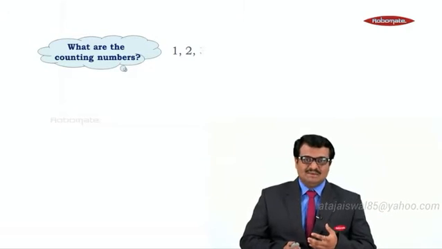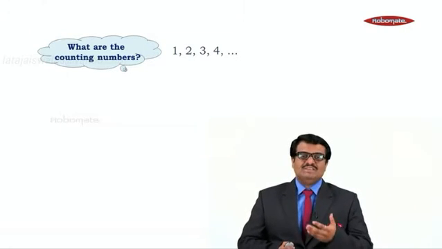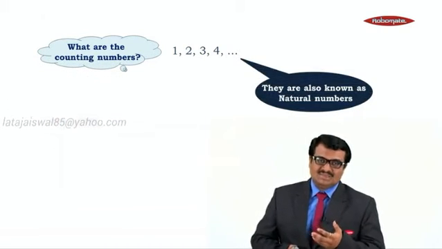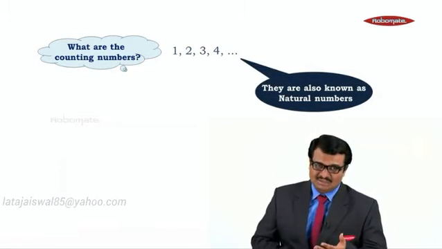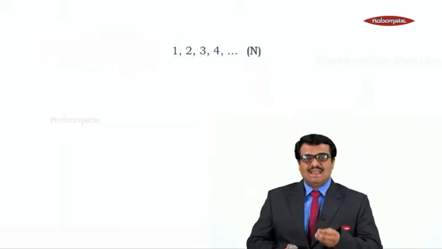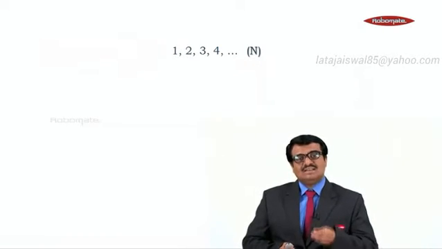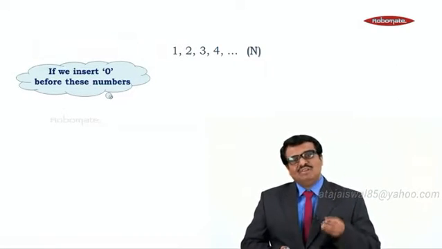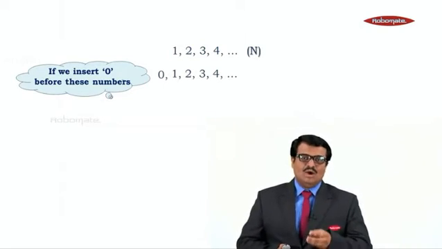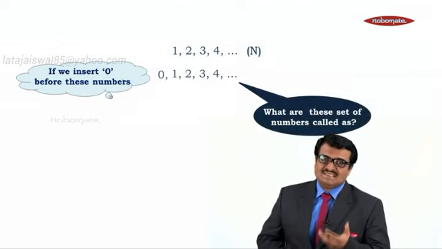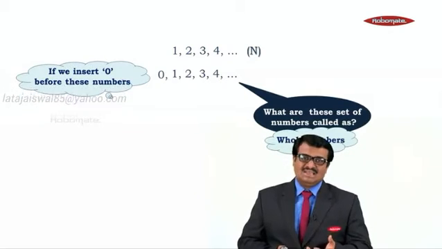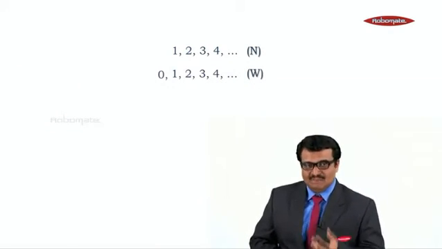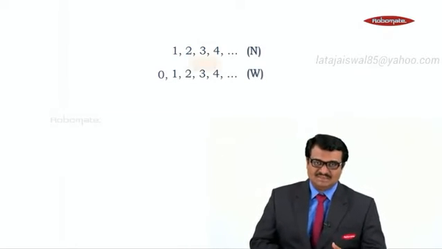If I ask you what are counting numbers, this 1, 2, 3, 4 which we can count on our fingers, these numbers are called counting numbers. These numbers are also called natural numbers, and it is denoted by the capital letter N. N stands for set of natural numbers. If we insert 0 before these numbers, like 0, 1, 2, 3, 4, these set of numbers are called whole numbers, and it is denoted by the capital letter W. W means set of whole numbers.